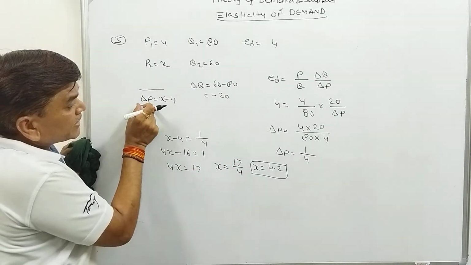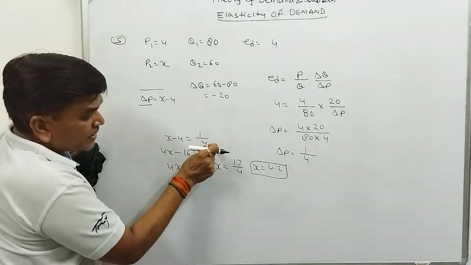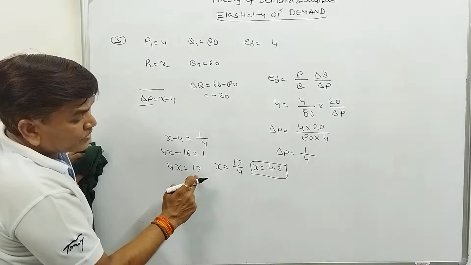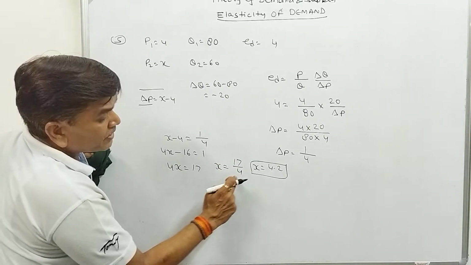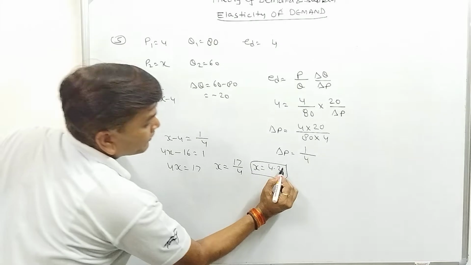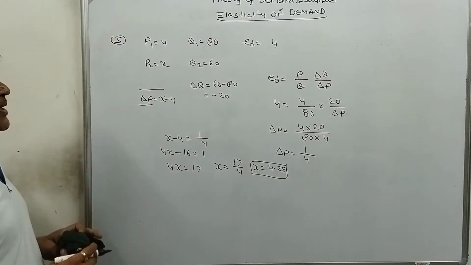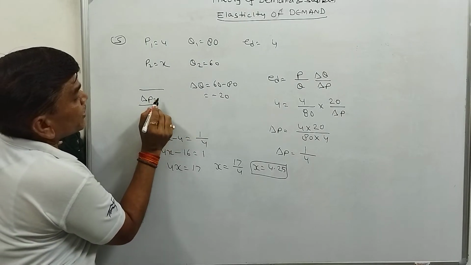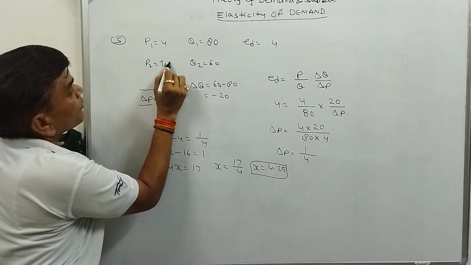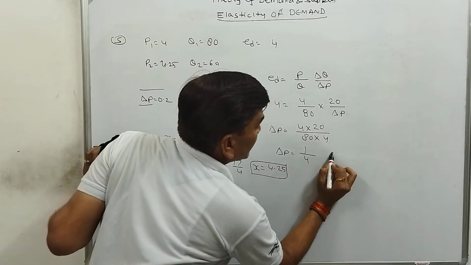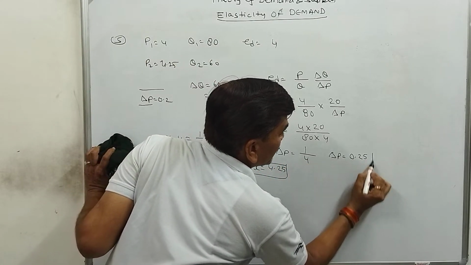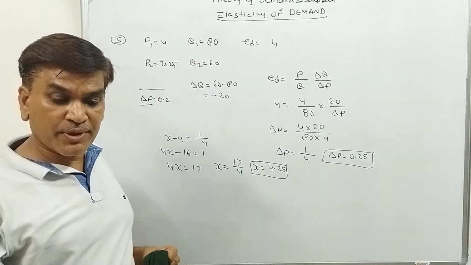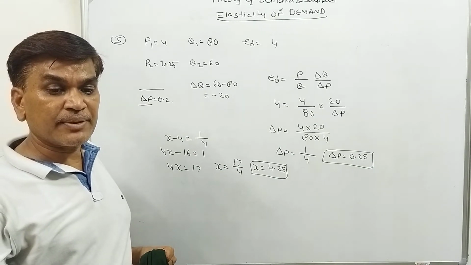So we have written the value of delta P, that is X minus 4, is equal to 1 by 4. By cross multiplication, 4X minus 16 is 1, so 4X is equal to 17. So X is equal to 17 upon 4, that is 4.25. So the value of X is 4.25. It means the change in price is only 0.25, because the new price will be 4.25. Here also we are getting delta P as 0.25. So we can calculate this type of question.